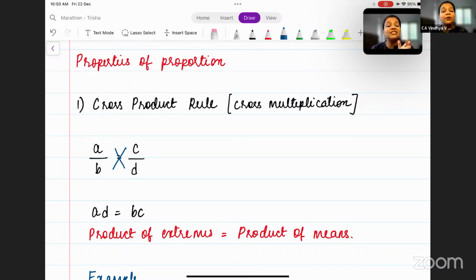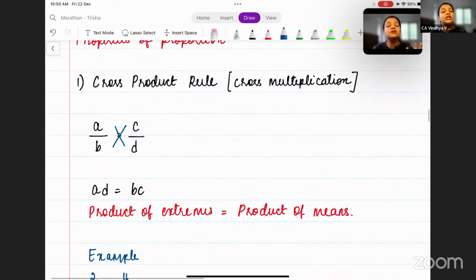So AD is equal to BC means the product of extremes, A into D, is equal to the product of means. So to check if four quantities are in proportion or not, you just have to multiply the extremes and the means. If the product of extremes and the product of means are equal to each other, then they are said to be in proportion to one another.